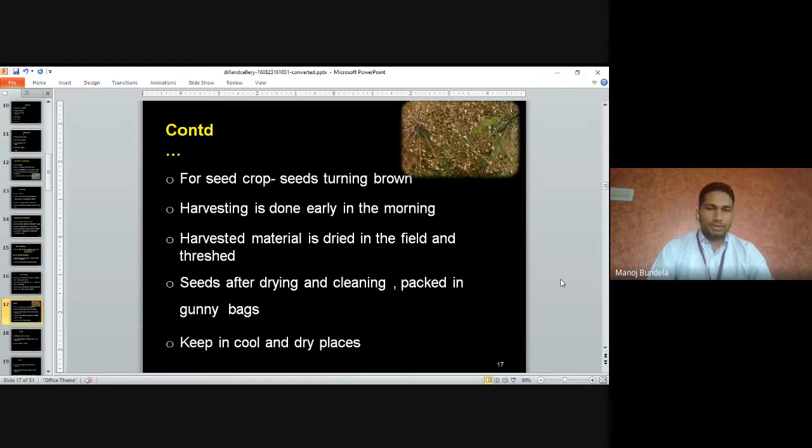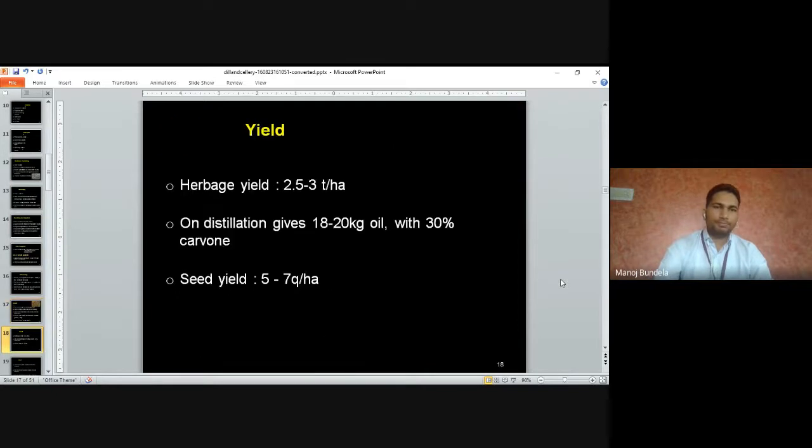The seeds, after drying and cleaning, are packed into gunny bags. After drying and cleaning, we pack the seeds into gunny bags and keep them in a cool and dry place.